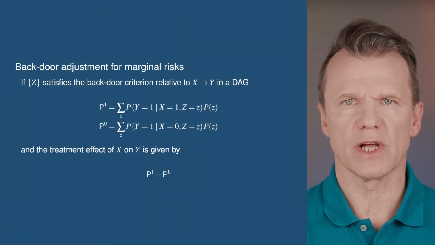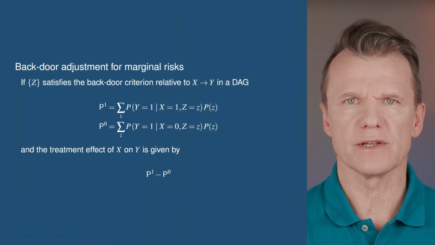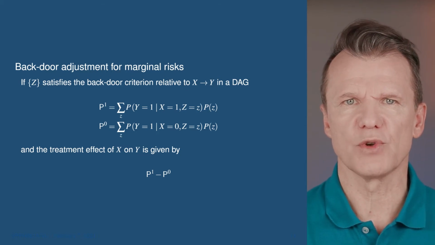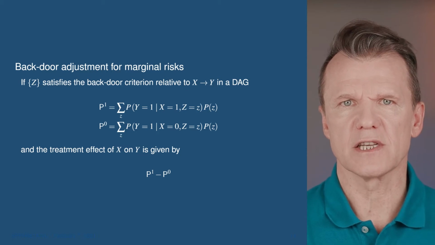Consider two treatments and categorical variable z. The probability of the potential outcome, if all were treated, is simply the average of conditional outcome probabilities. Averaging is done over the distribution of variable z that satisfies the backdoor criterion.